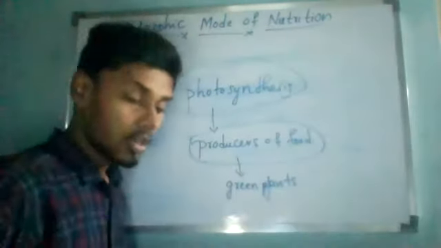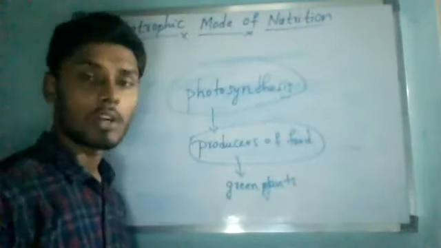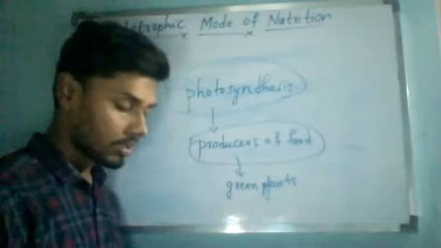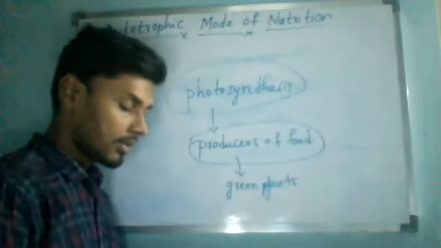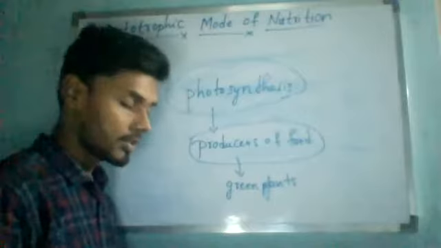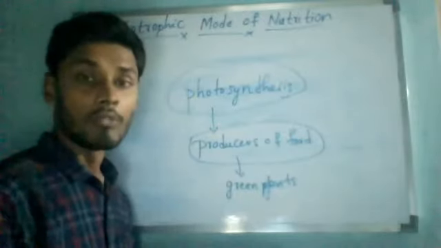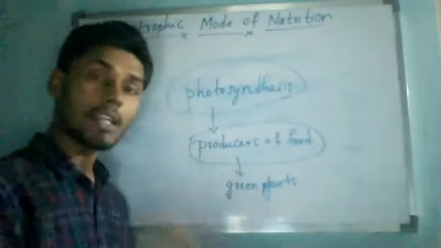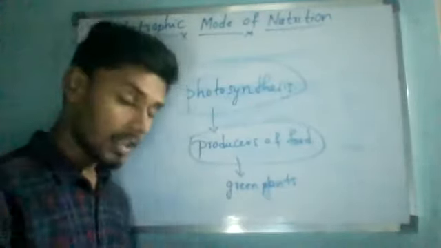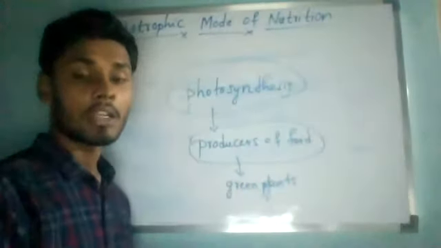So whenever you write, not just now at the beginning but also at the end of the lesson, whenever you hear the word autotrophic, immediately you should remember the words inorganic substances. Why inorganic substances? Because autotrophic mode of nutrition is where they produce food with the help of inorganic substances. Without those words there is no meaning, which is why we should mention organic and inorganic substances.